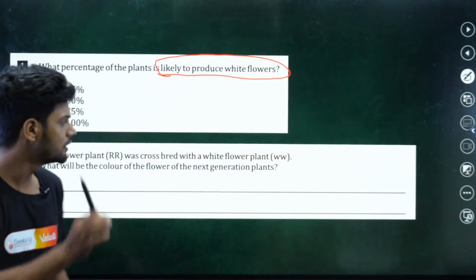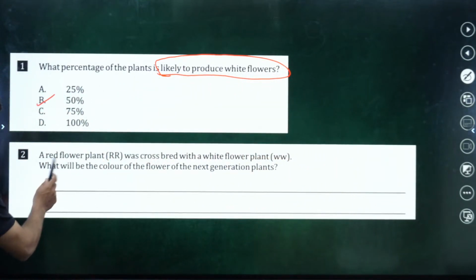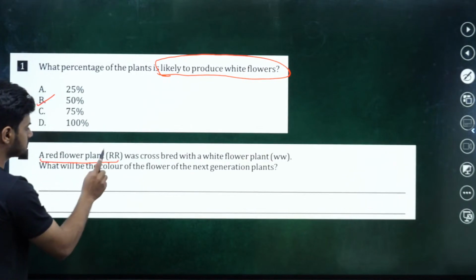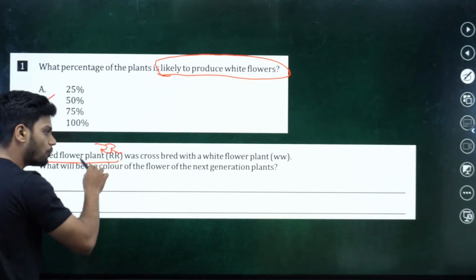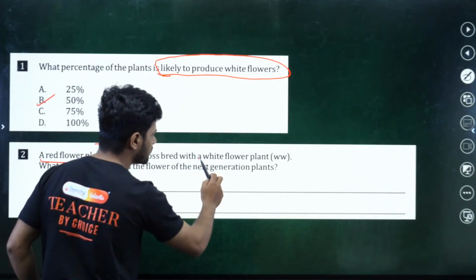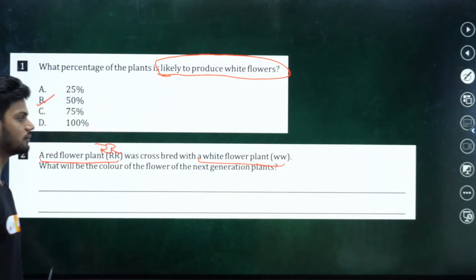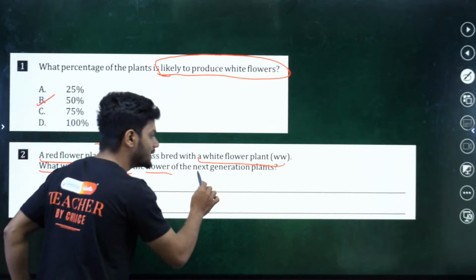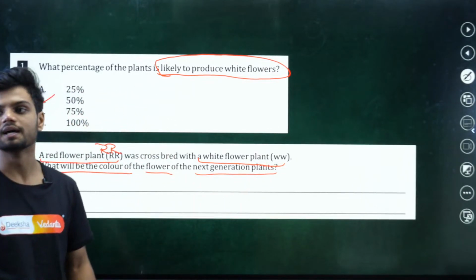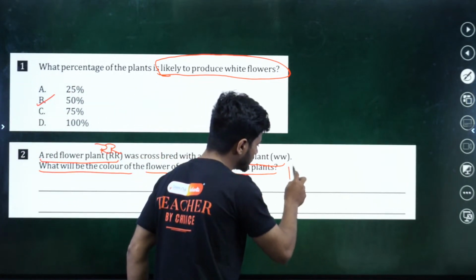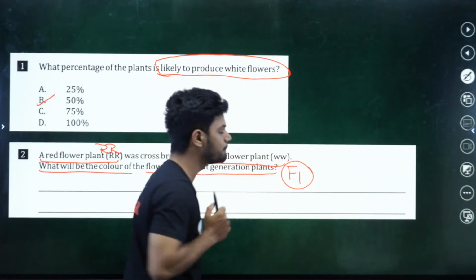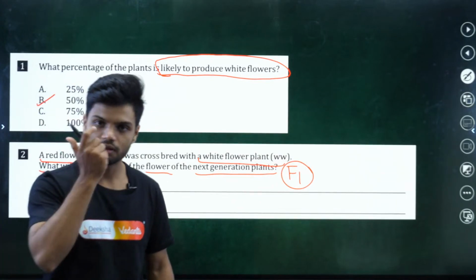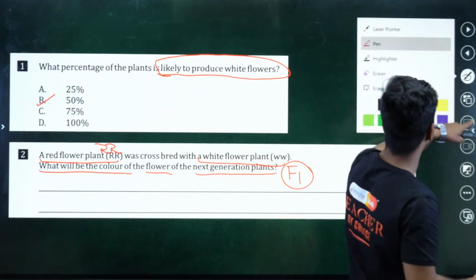Okay. Now, next question here. A red flower, that is capital R, was crossed with a white flower, small w. What will be the color of the flower of the next generation plants? They're asking you what will be the color of the F1 plants. Before you do anything, please do the cross.